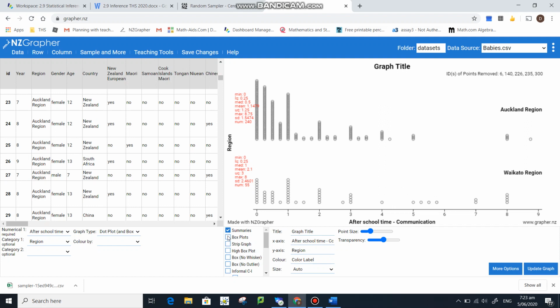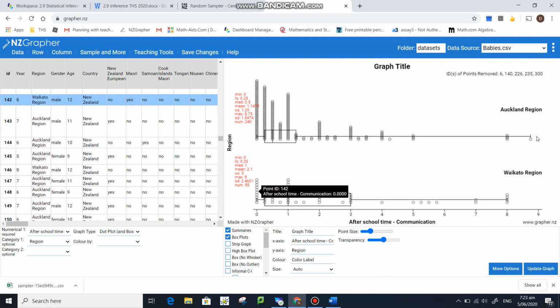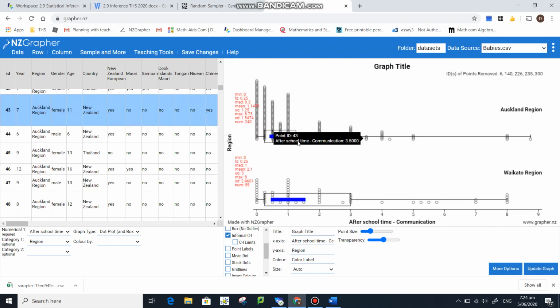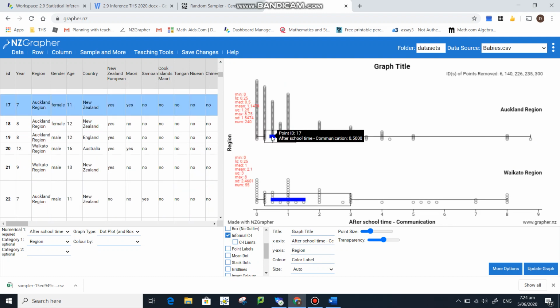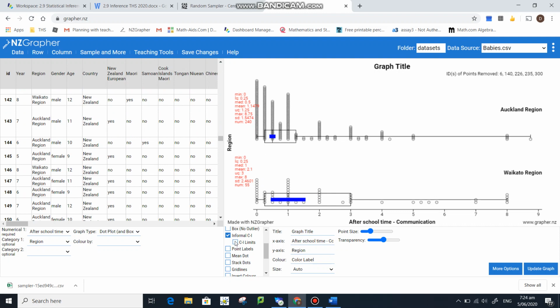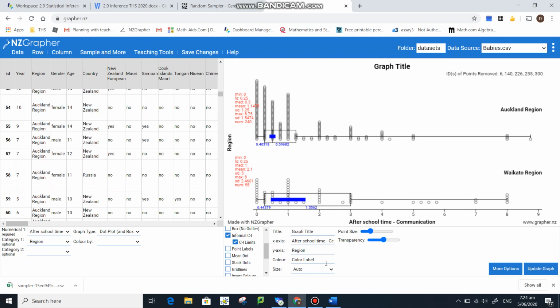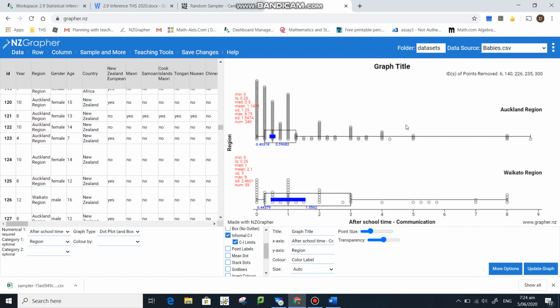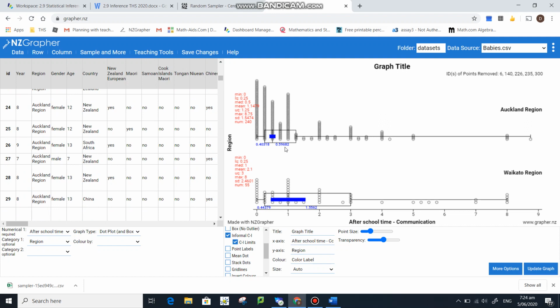Now, we want box plots. Good, that's there. And then down a little bit, we want the informal CI. That's there. That's our confidence interval right there. And we want the CI limits. So it gives us the numbers. All right. So now we're all ready to go. We've got all our information. We've got our graphs. We've got our confidence intervals. And we've got the numbers of those confidence intervals.